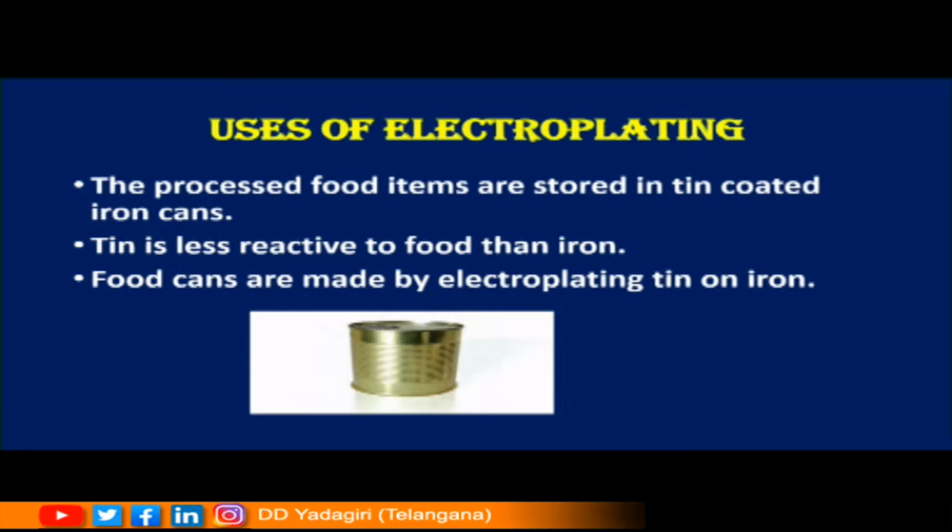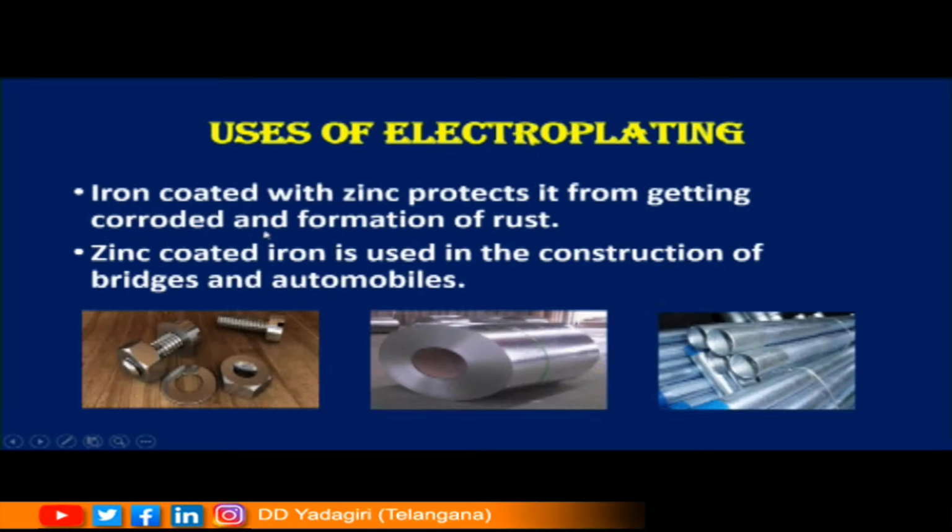Right children? Directly iron cans get oxidized easily and the food may get spoiled easily. But in tin coated cans, the food will be preserved for a long time. Tin is less reactive to food than iron. So food cans are made by electroplating tin on iron. Iron coated with zinc protects it from getting corroded and formation of rust.